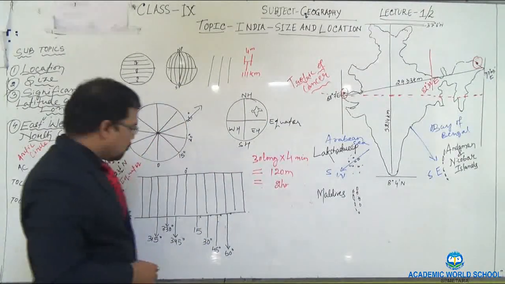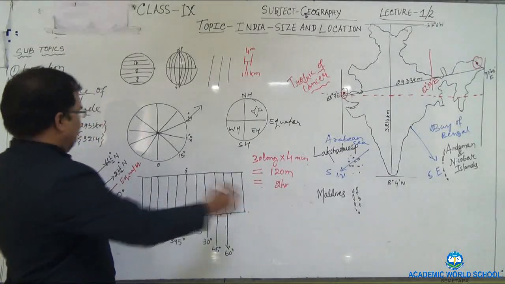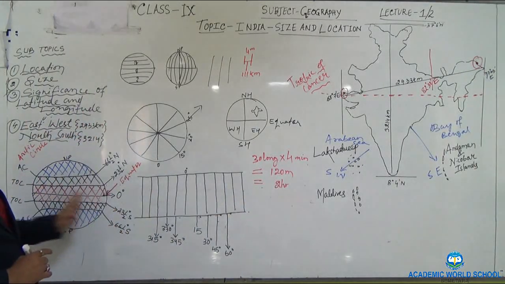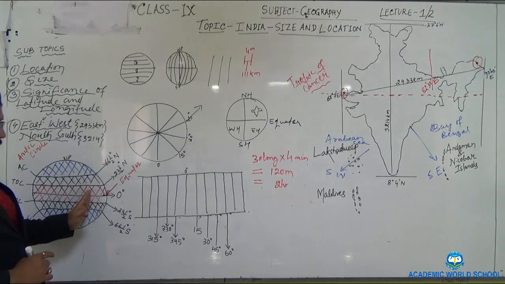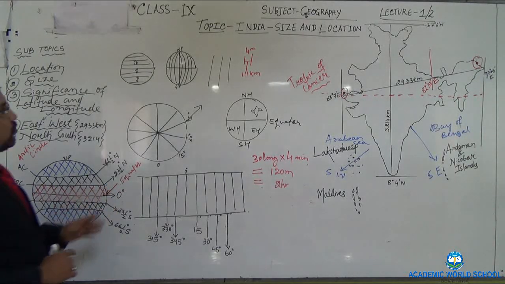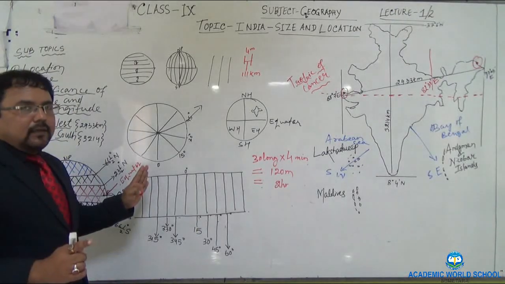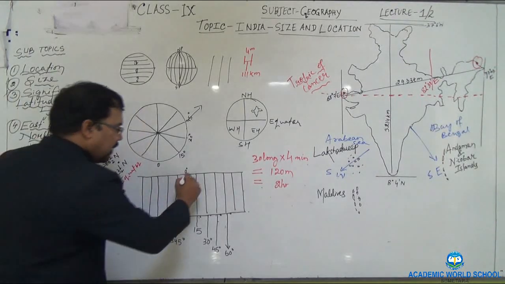And one more thing I would like to say. Just like the equator, the middle line, has been considered as 0 degree, in the same way the middle line among all the longitudes is the prime meridian.